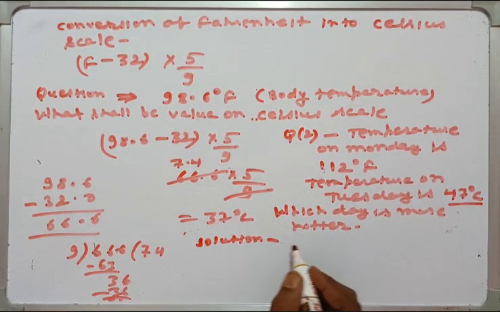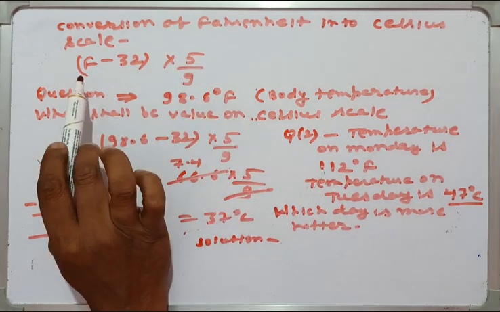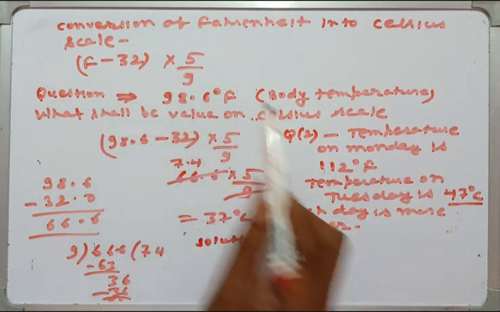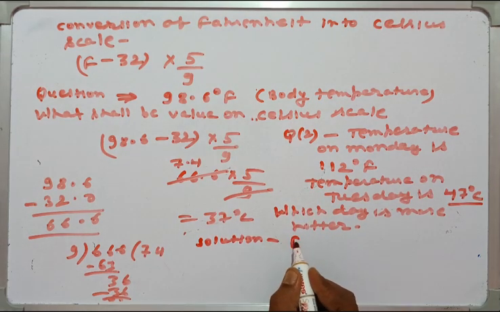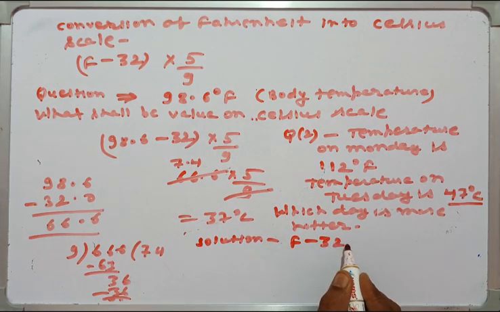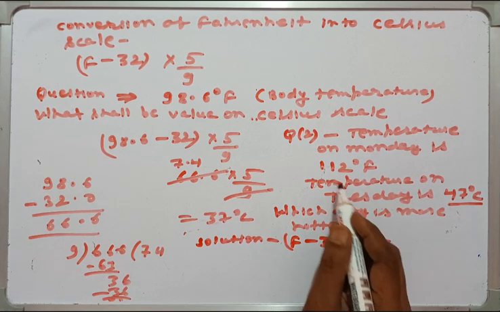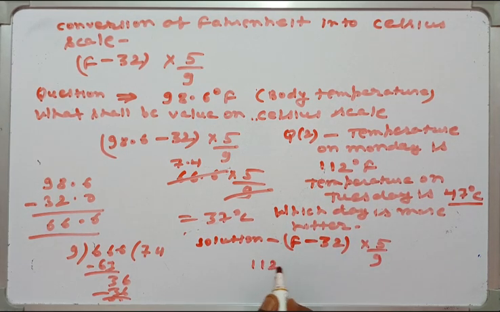Solution: guys, you know how to convert Fahrenheit into degree centigrade. The formula is F minus 32 into 5 by 9. Here 112 is given, so we write the Fahrenheit value minus 32, into 5 by 9.